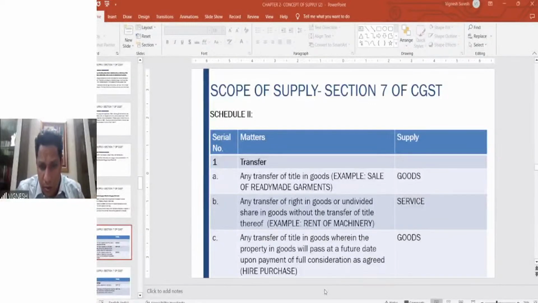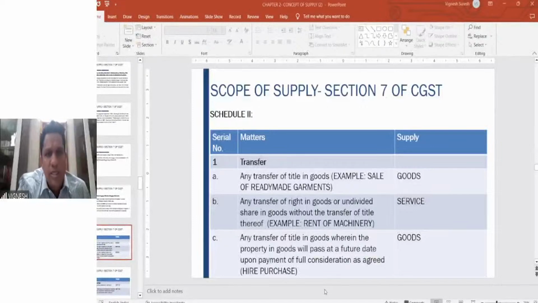So, sir, if you are giving, Mr. Dilip, you are giving free samples and freebies, then on raw material you would have availed ITC. Then it may fall in disposal of business asset under Schedule 1. It will not fall in disposal of business asset because this is basically your stock. Okay, it is your stock, and the idea is for promoting the product.